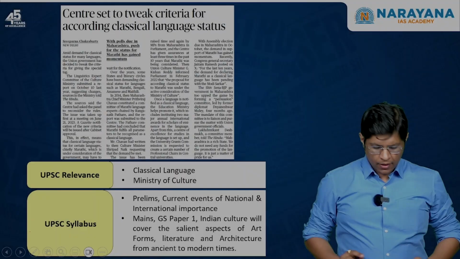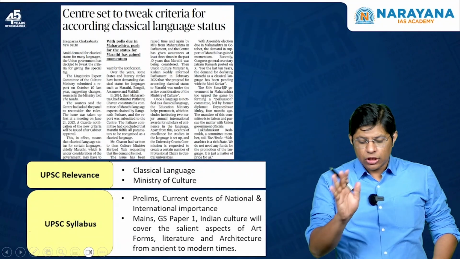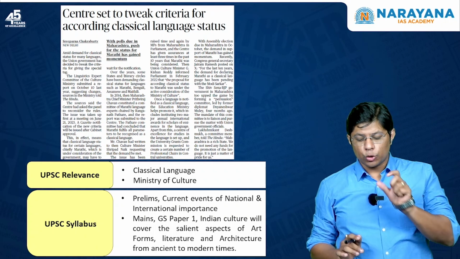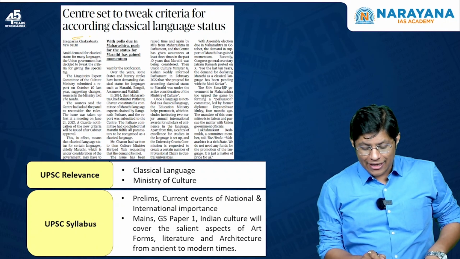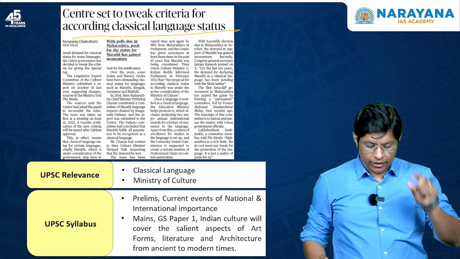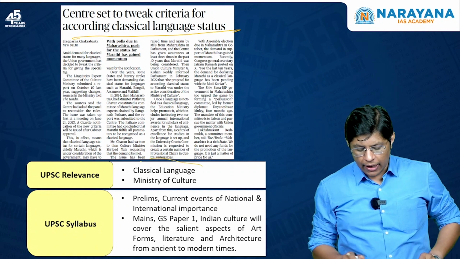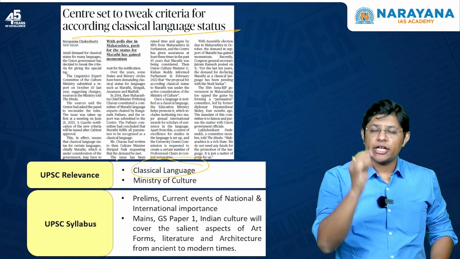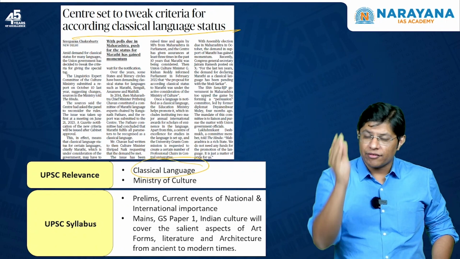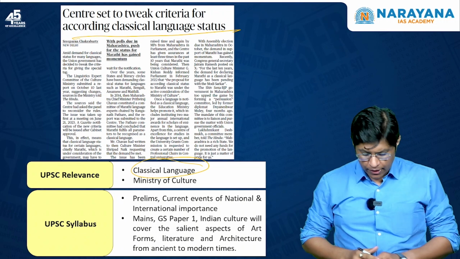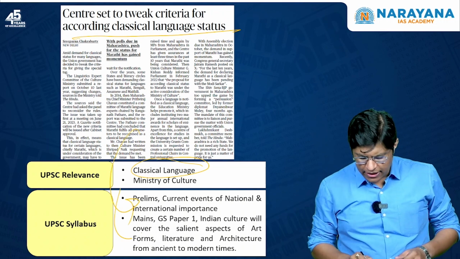That's it. Now students, the title of the third topic is Center Set to Tweak Criteria to Accord Classical Language Status. Now in this article you need to understand about classical language, especially the criteria to accord a language as classical language. And you can map this under prelims as well as GS paper 1.